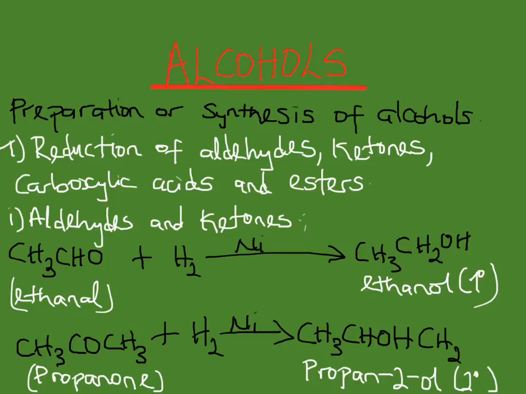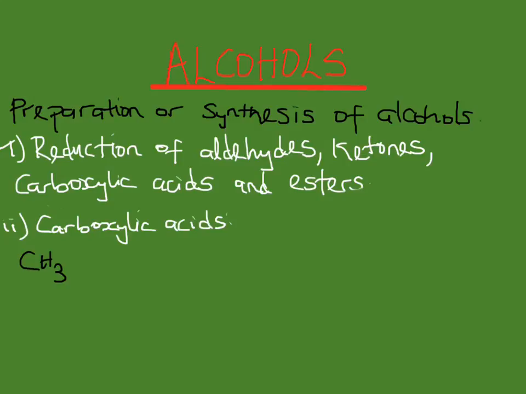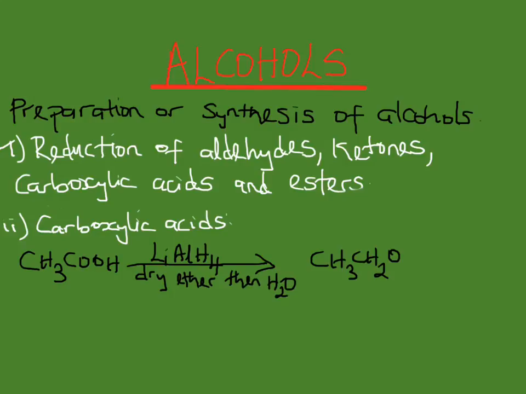The next reduction we'll be looking at is carboxylic acids, that is reduction of carboxylic acids. Carboxylic acids are reduced to alcohols in the presence of lithium aluminum tetrahydride in dry ether and then water. You can see the reaction there is going to yield an alcohol. Example, we have ethanoic acid being reduced to give ethanol.